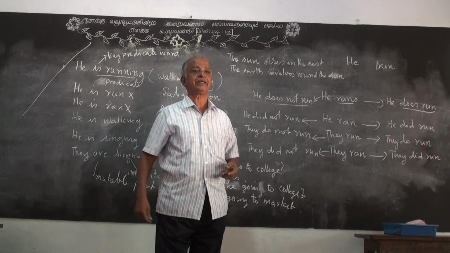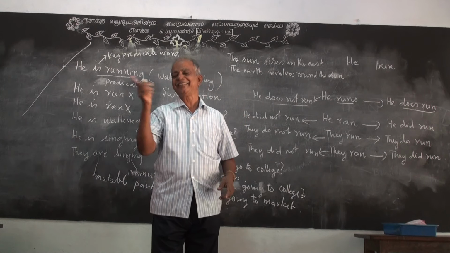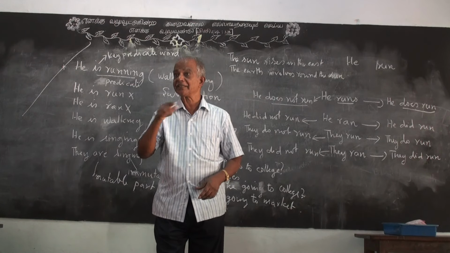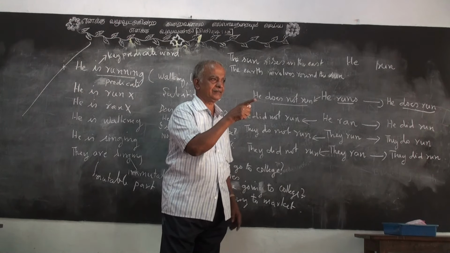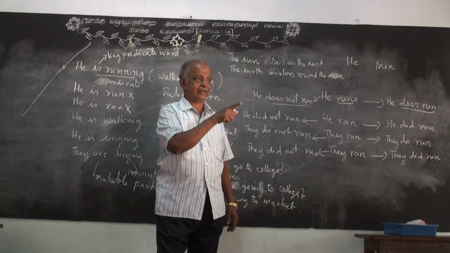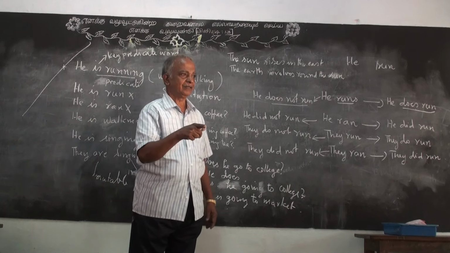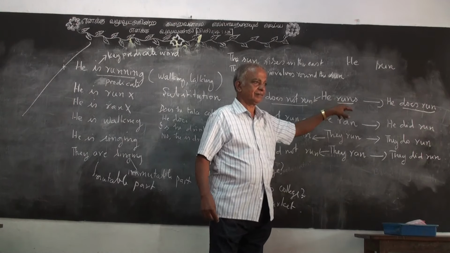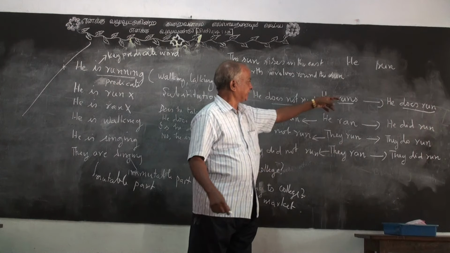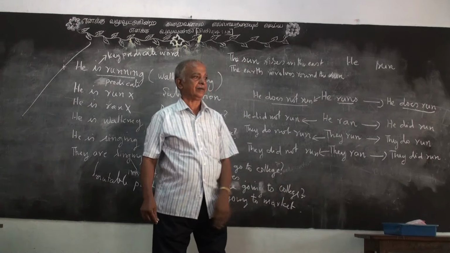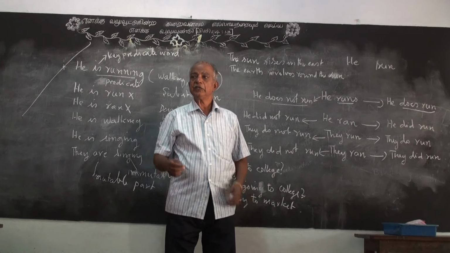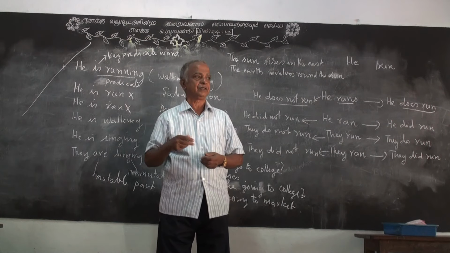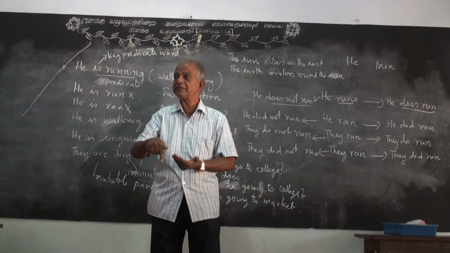So if you go out and someone asks, who is he? He is teaching English. Who is she? She is our teacher. She teaches English. You understand the difference? Understand the difference between the present continuous and present tense? So here, there is an action within it. If there is action within run, you will say right. There is action within that. You talk, you sing. There is action within sing.